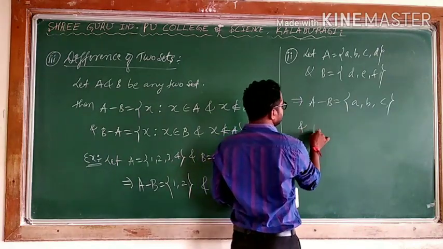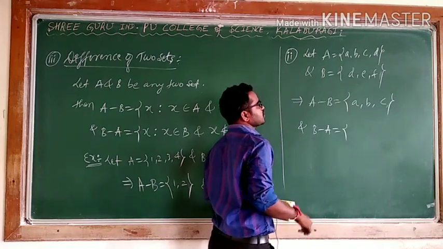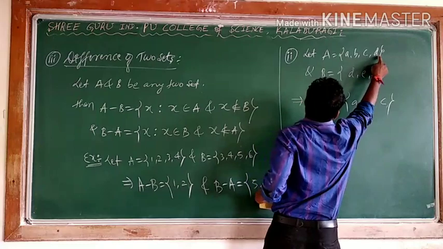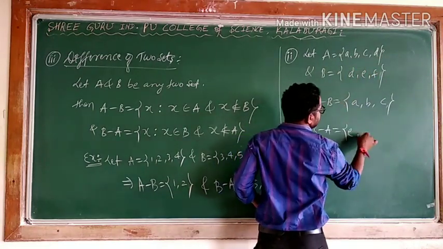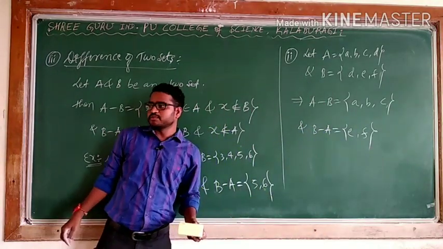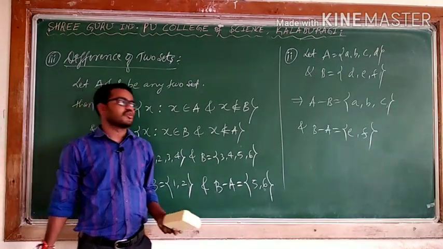And B minus A? The elements should belong to B but not belong to A. d is there in A, don't write. e is not in A, f is not in A. So I can write e, f. This is nothing but the difference. I took simply two examples, and I will take some more examples in the exercise.